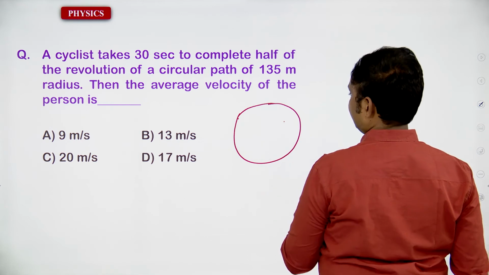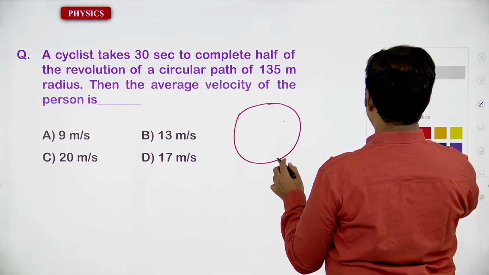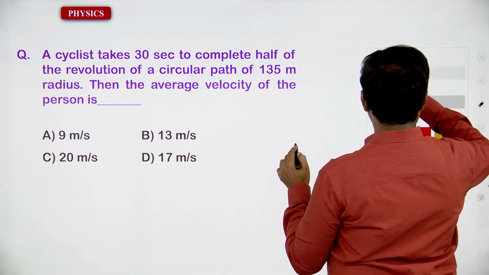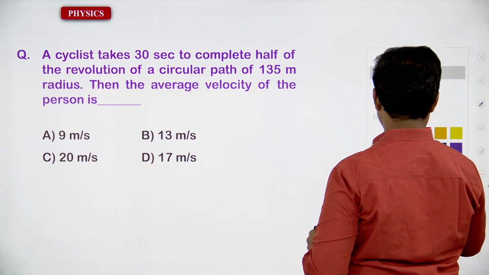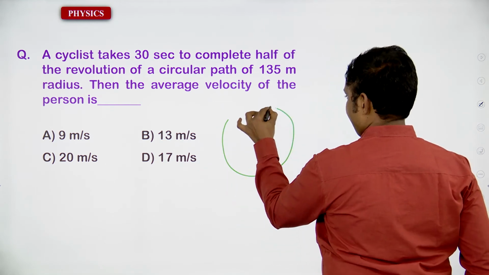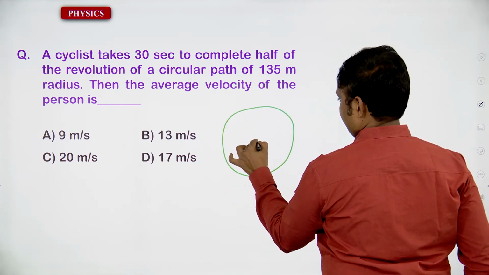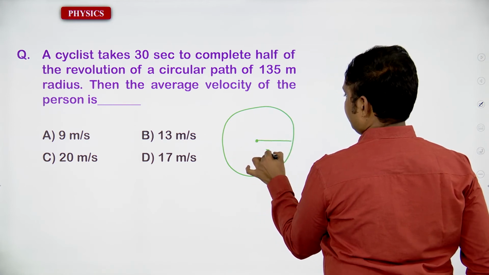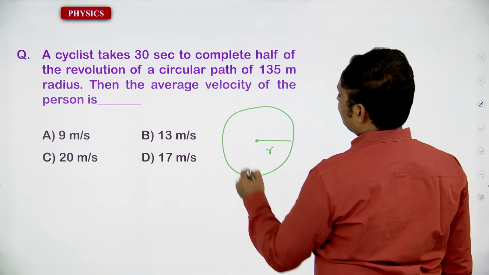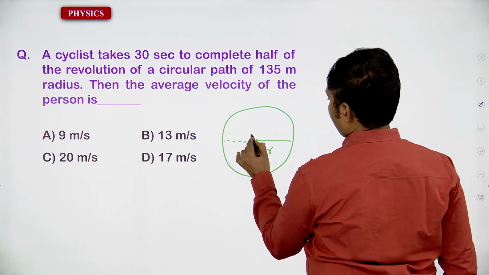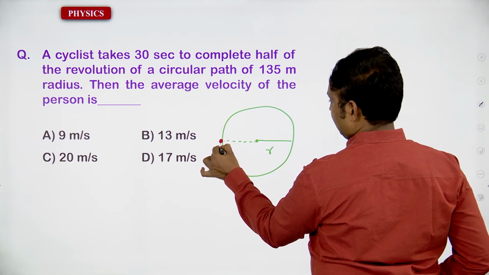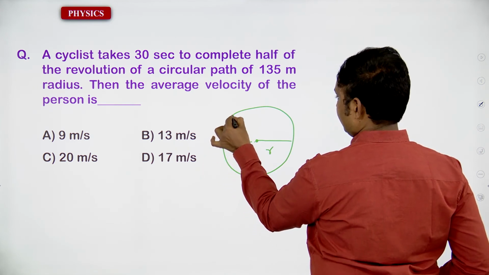This is very clear. We will go for the better. Yes, you have to take this one. A cyclist used to take that circular path, to complete the half of the revolution. It's very clear. He used to take that, the person, he used to take that.